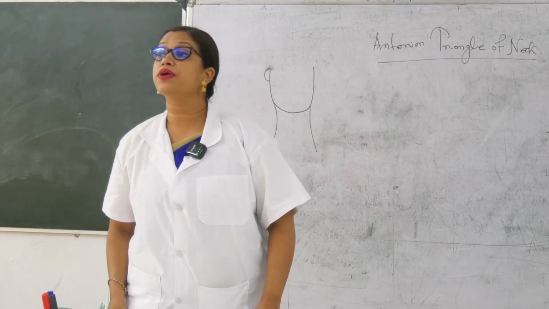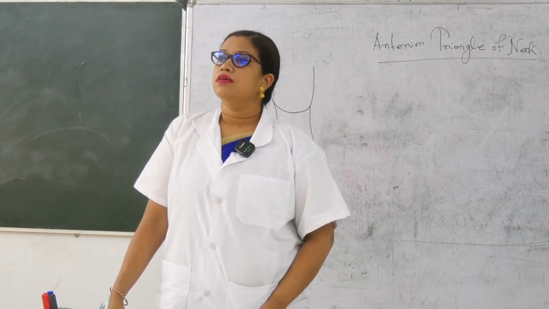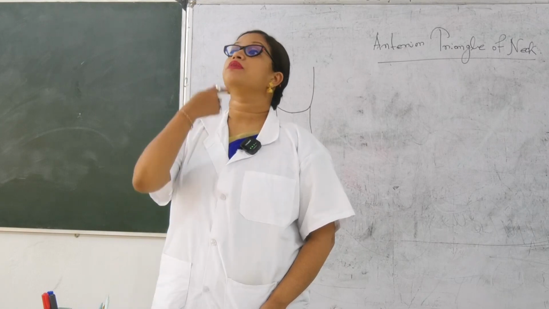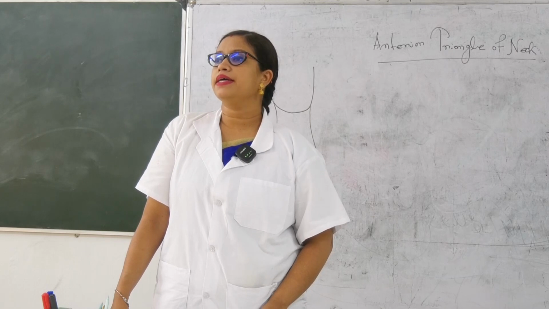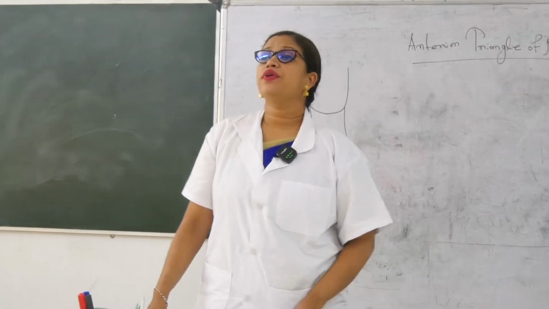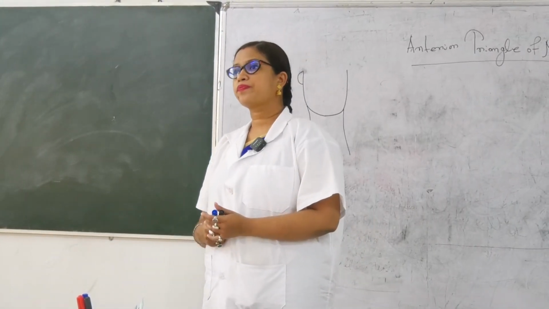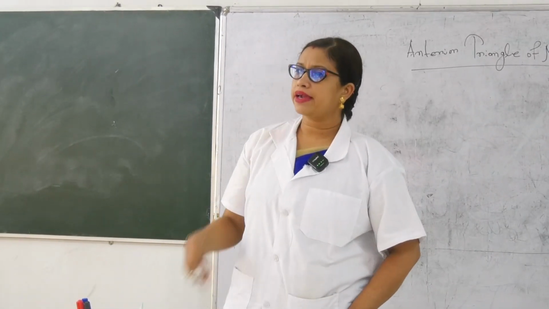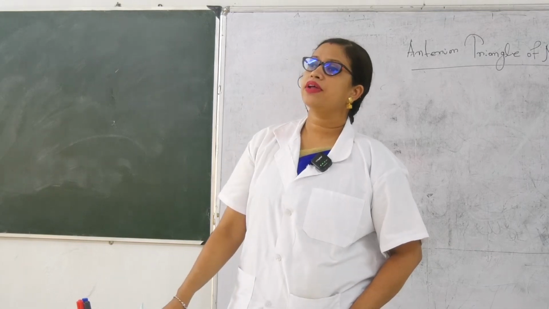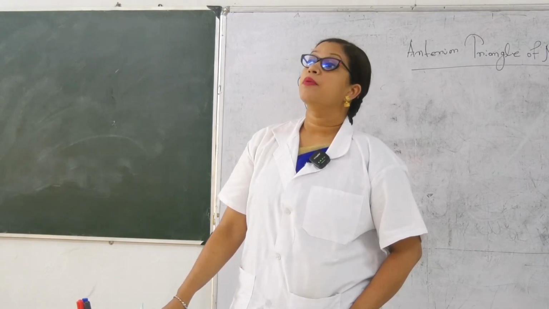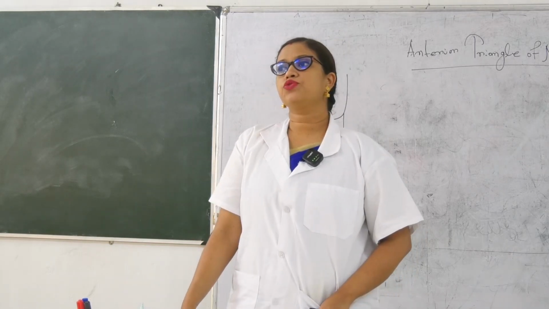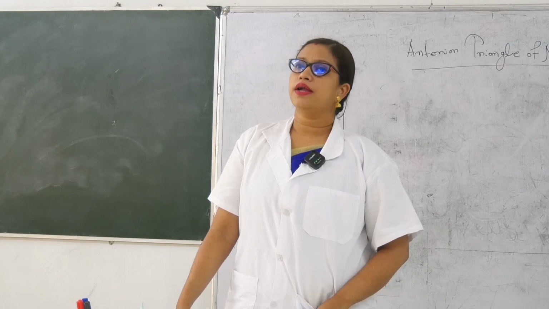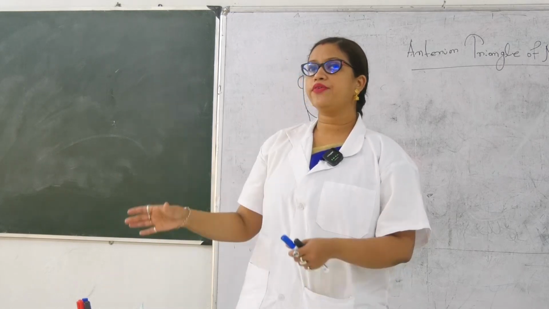So medial boundary is formed by the anterior midline of neck. Medial boundary by the anterior midline of neck. Okay, and lateral boundary is formed by the medial border of sternocleidomastoid. Understood? Medial border of the sternocleidomastoid. So this is the anterior triangle.